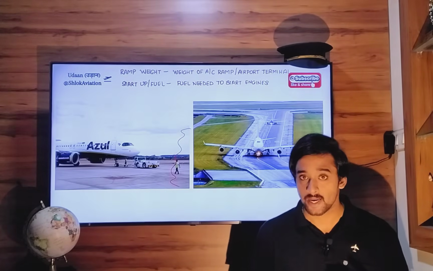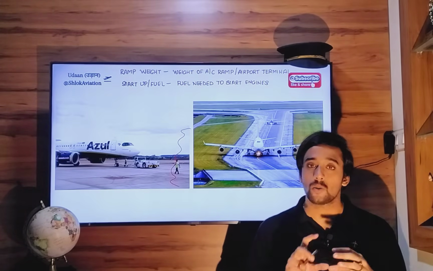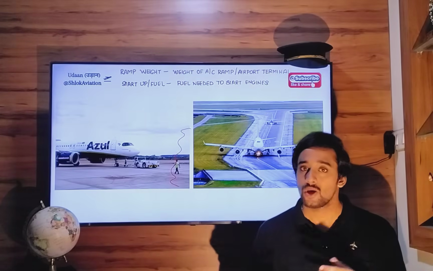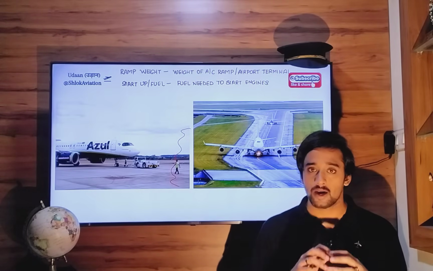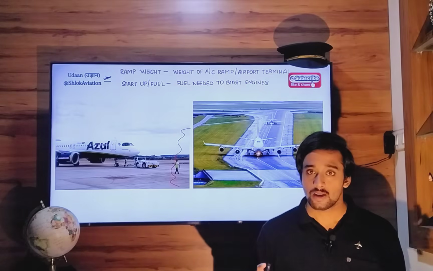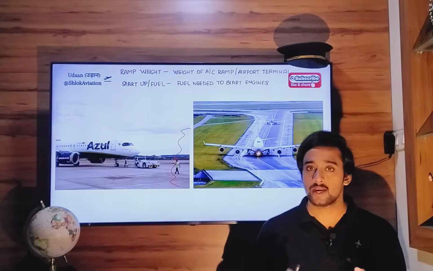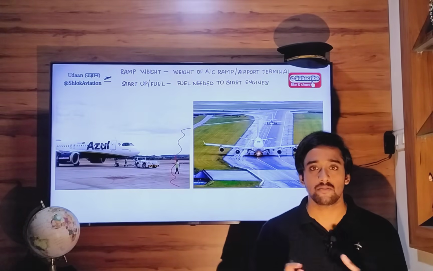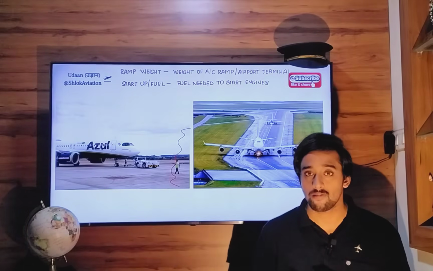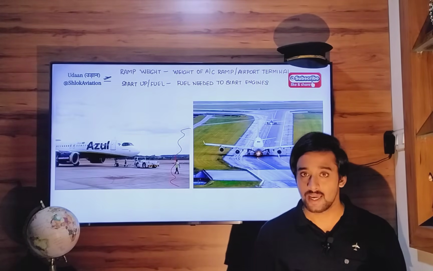Aircraft systems are operating as well, right? So all these operating systems and aircraft engines will consume some fuel during that delay period. After that delay period ends, let's say 10, 15, 20, 30 minutes, whatever, you receive your taxi clearance.